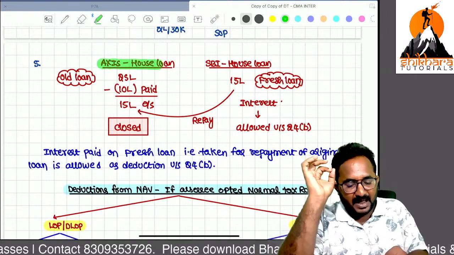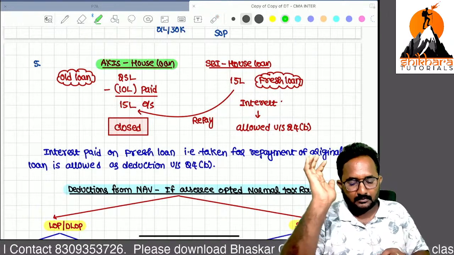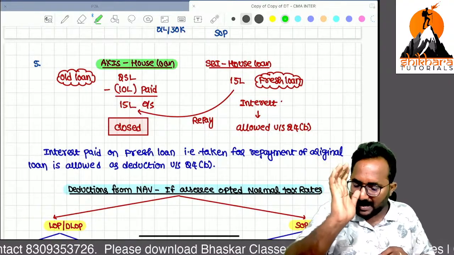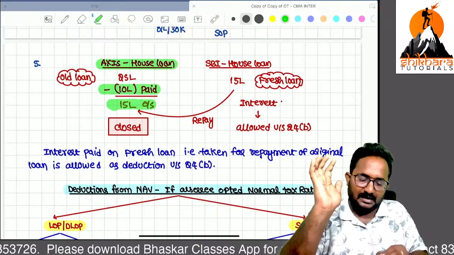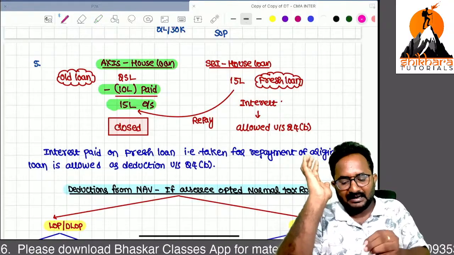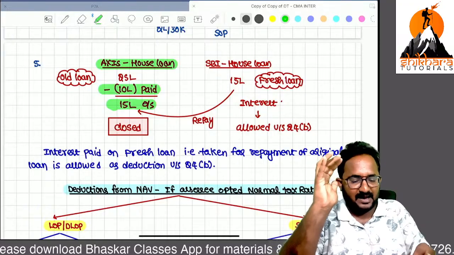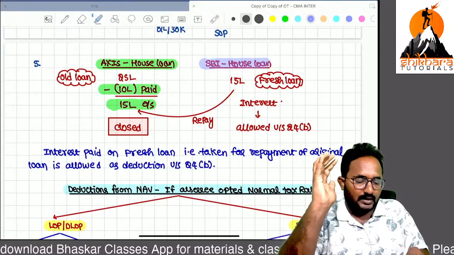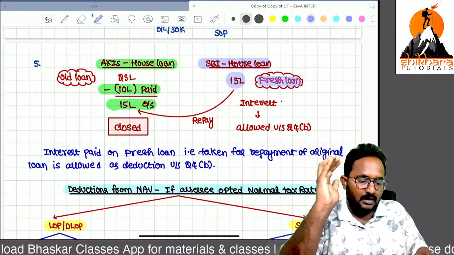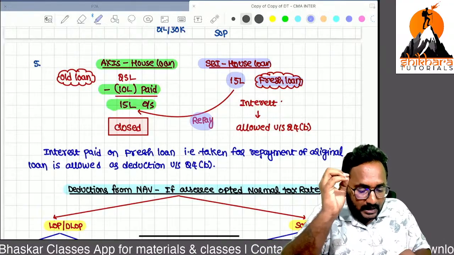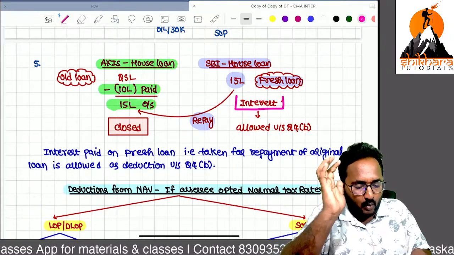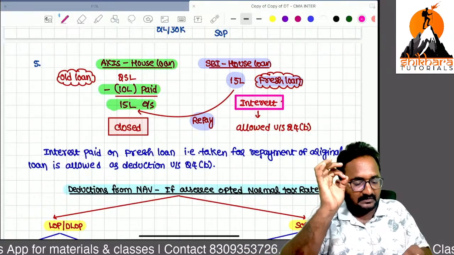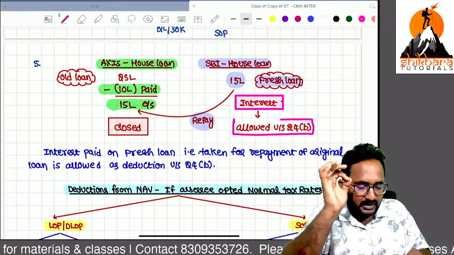Sir, I have taken an Axis Bank loan. Till now 10 lakh is cleared, ma, but 15 lakh is outstanding. But the interest rate is generally very high in the bank. So that's why I want to take a fresh loan from the SBI in order to repay the old loan. Now, is the fresh loan interest allowed as deduction under 24B?